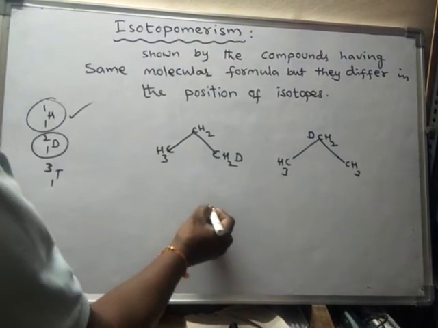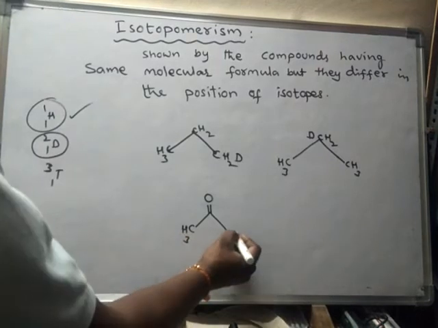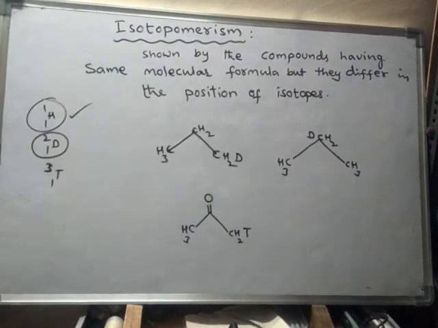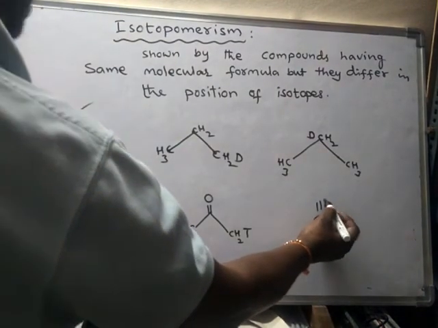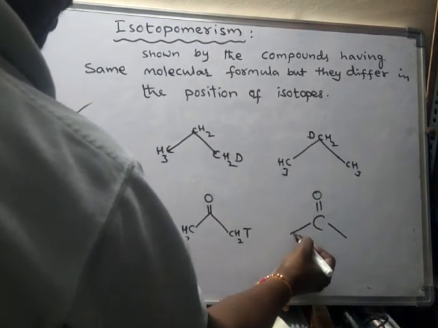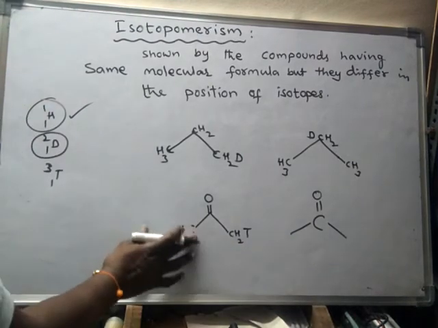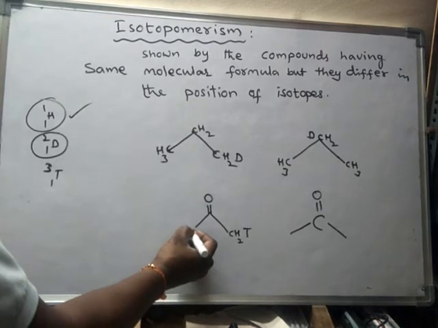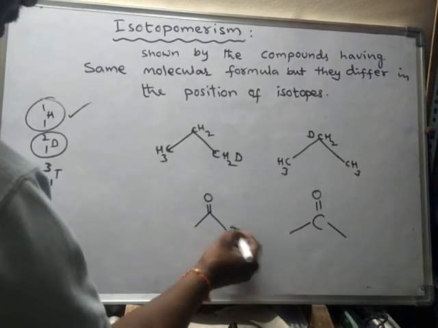Another example, CH3 CH2T, tritium. Here hydrogen is attached. Suppose tritium is attached.